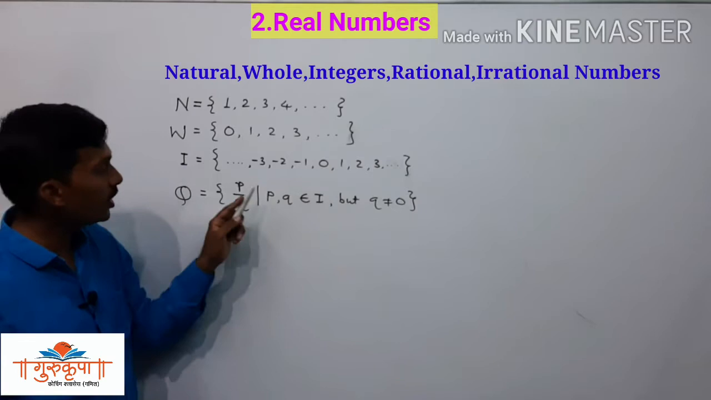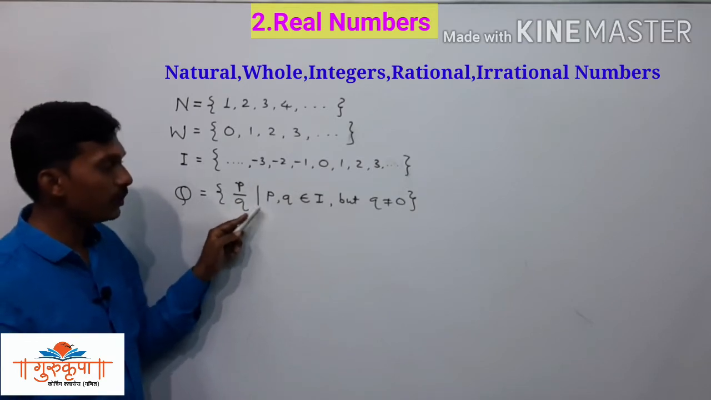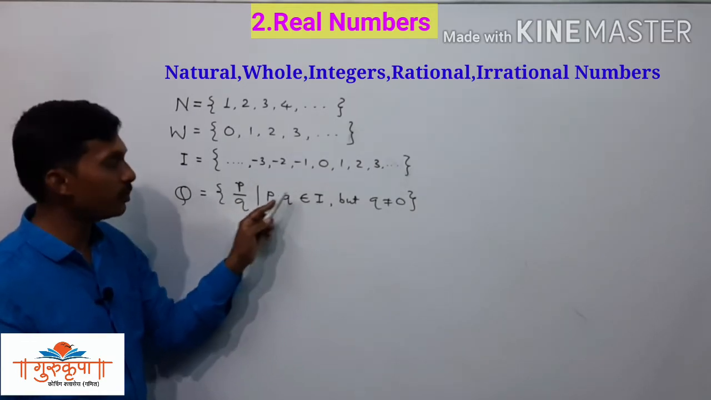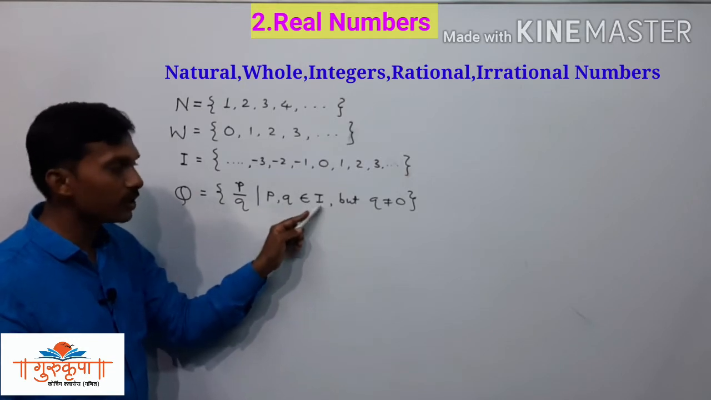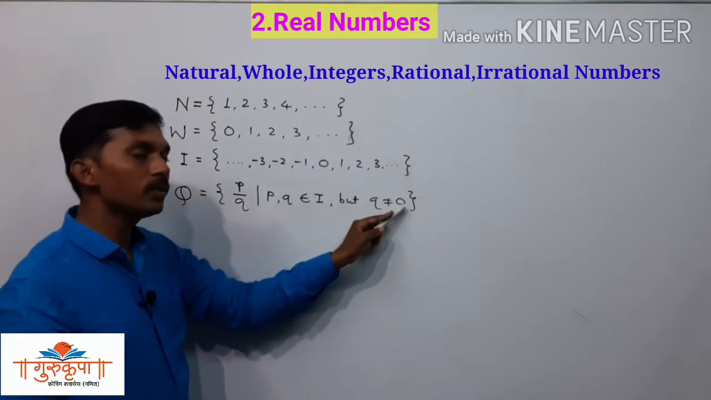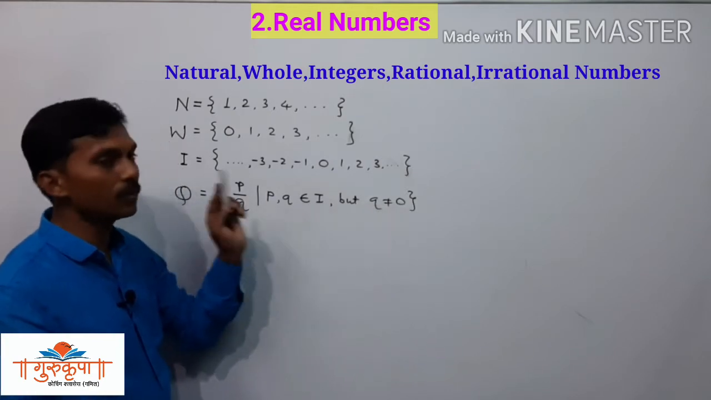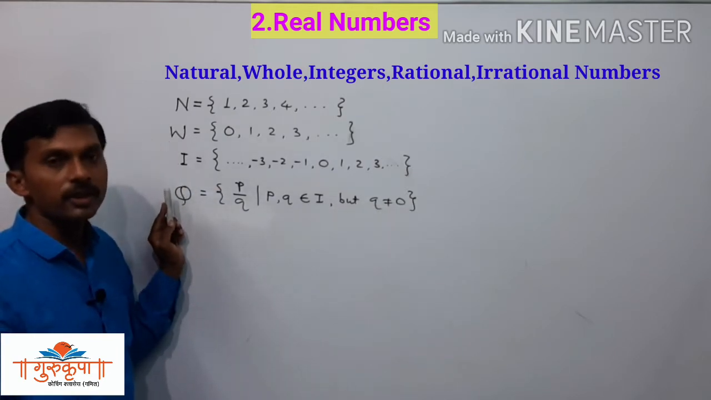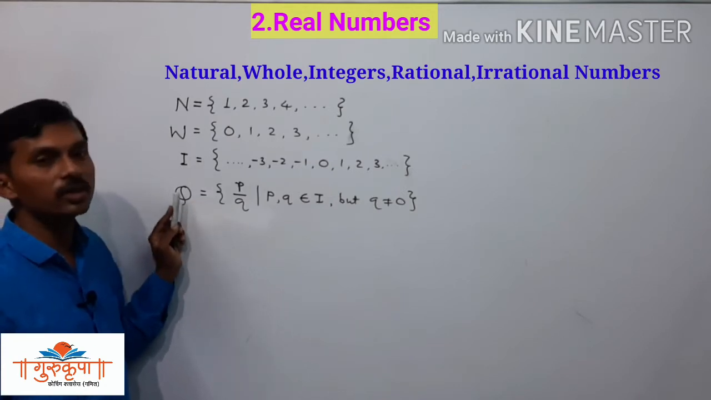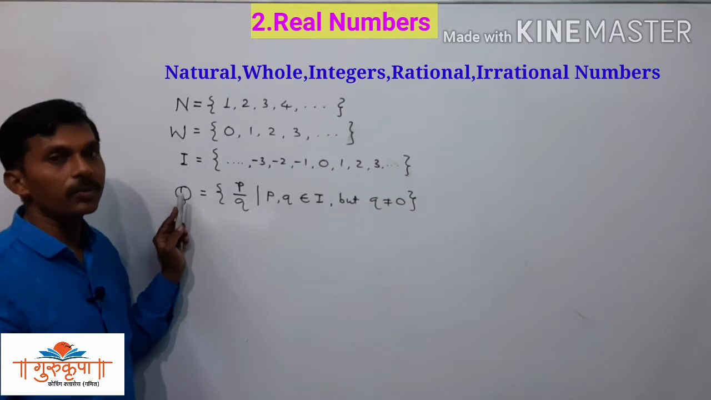So it is given that P upon Q, such that P, Q belongs to I. That is, P is an integer, Q is also an integer, but Q is not equal to 0. Since 0 is an integer, but that should not be in the place of Q. Denominator is never 0. And if the denominator is 0, then that is not a rational number. So we have to take care about that.